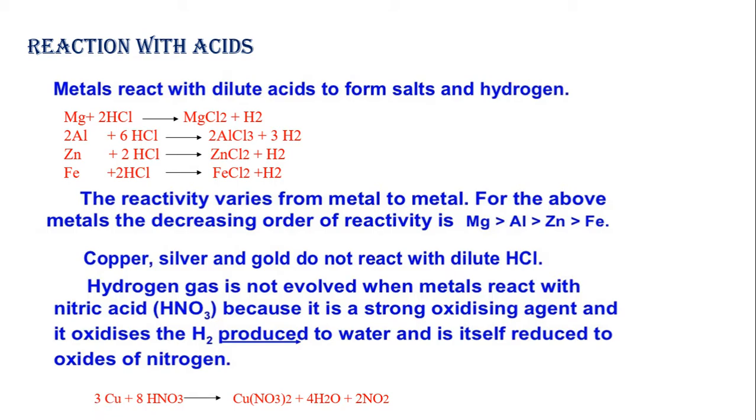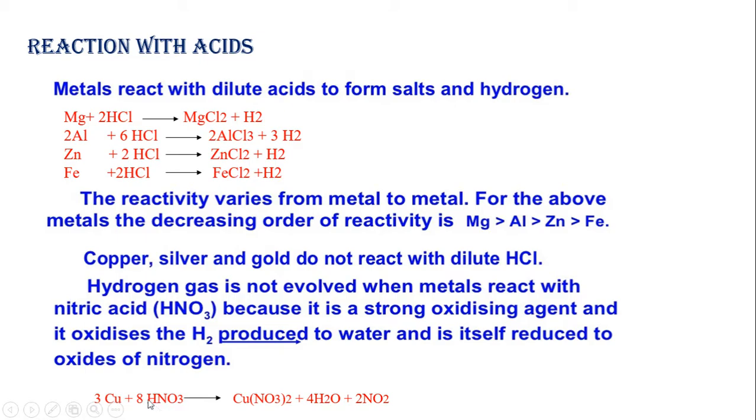Here you may ask the question: we have learnt that when metals react with HCl or H2SO4, they give salt plus hydrogen. Why are we not using nitric acid? When metal reacts with nitric acid, it will not evolve hydrogen gas. Why? Because nitric acid itself is a strong oxidizing agent. It oxidizes the hydrogen produced to water, and itself is reduced to one of its oxides of nitrogen.